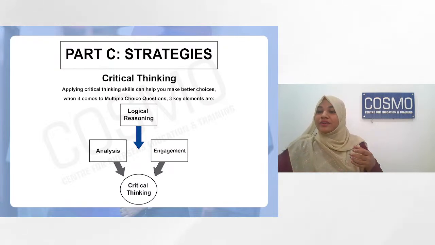So what are you going to do here? You're going to apply critical thinking. That is, you're going to think in terms of logical reasoning. You have to read the text and think in terms of logic. What is it trying to convey? You have to analyze the text and try to figure out what is the main point being told in this text. And also you should think in terms of what is the question. The questions are always going to be a bit tricky, and the options are even trickier. So you have to think in terms of what is the right answer in relation to the question given. That is the most important key point in successfully clearing your C part.